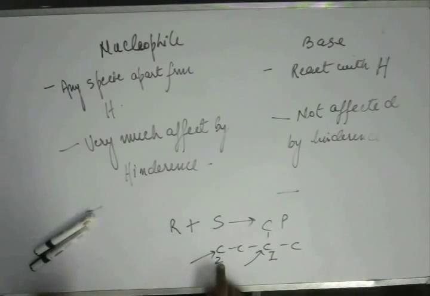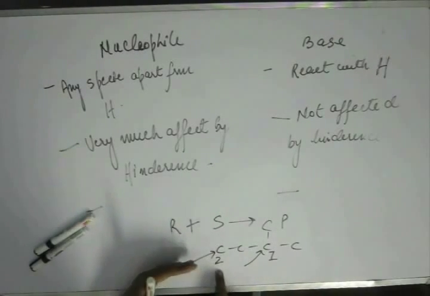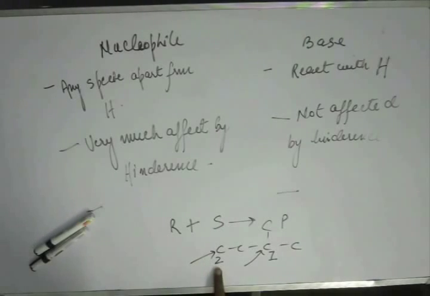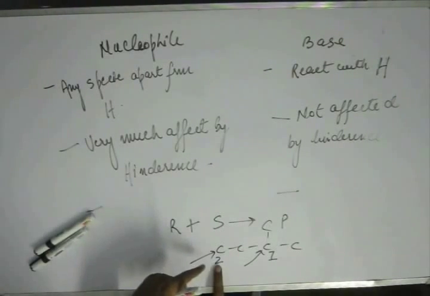Here no hindrance, it can come fast and start pouring its electron fast. Slow, fast. If you are dealing with kinetics, with the time required for the reaction, this site offers the reaction to complete at a faster rate, and this site at a slower rate. When time is more important rather than energy, then this site will be the more suitable site.